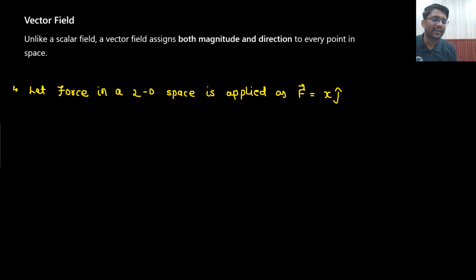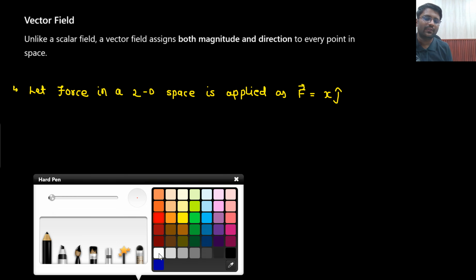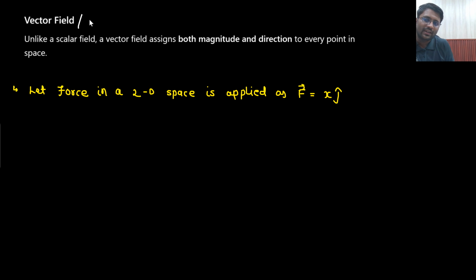And if it has a direction as well, then it is known as a vector field function. If we have both magnitude and direction, it is a vector field or vector point function. Two names are there: vector field or vector point function.